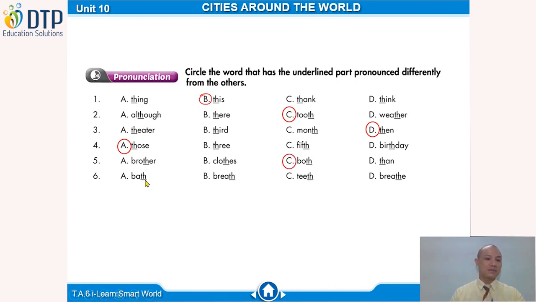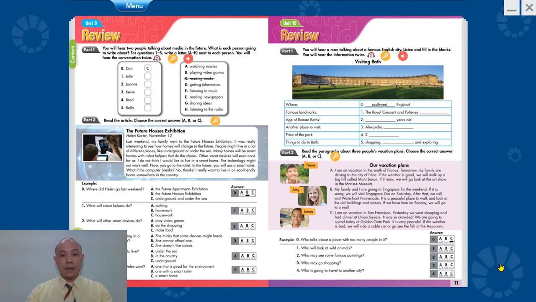Number 6. Bath, breath. Mình thấy hai âm này đọc là âm th rồi đúng không? Âm này là teeth, cũng đọc là th. Vậy thì chữ cuối cùng là D, chắc chắn sẽ là đọc khác. Breath. You did very good job today. Let's move to workbook. Thầy mời các con lấy sách bài tập trang 71.